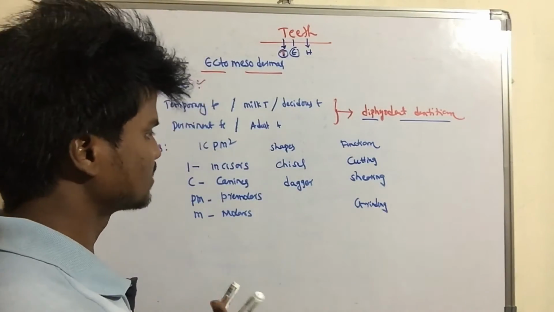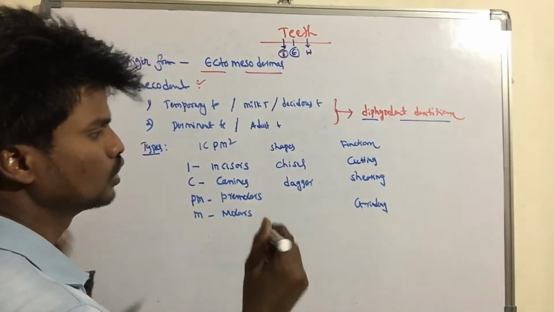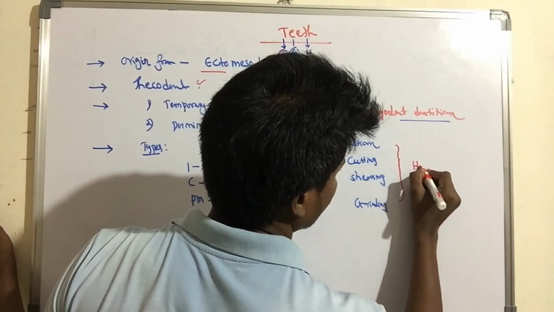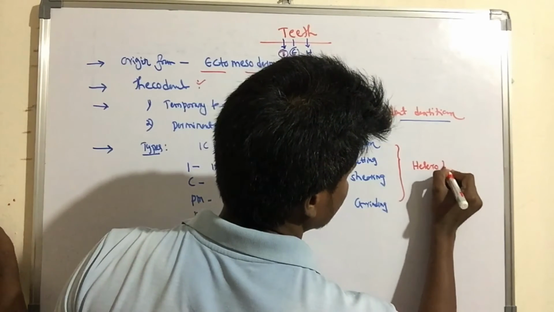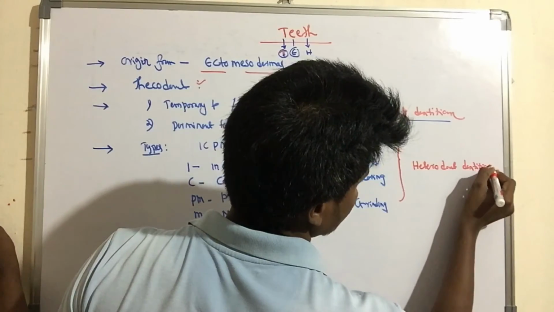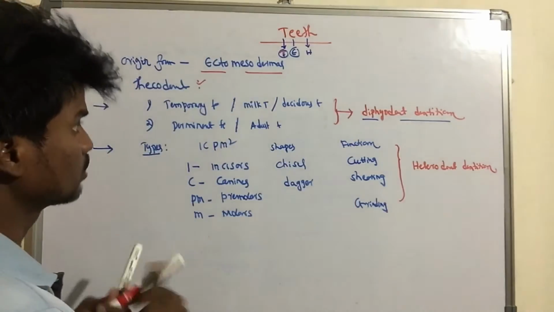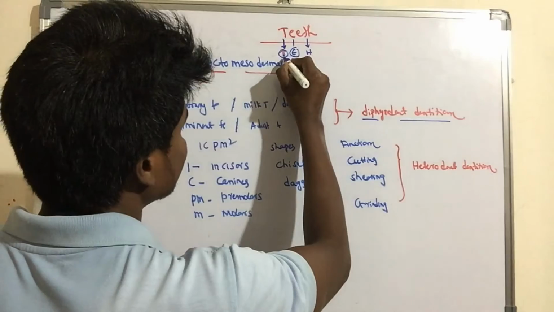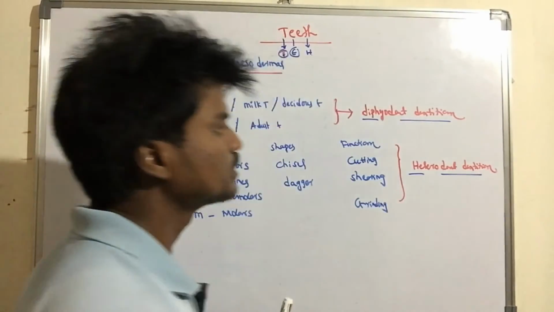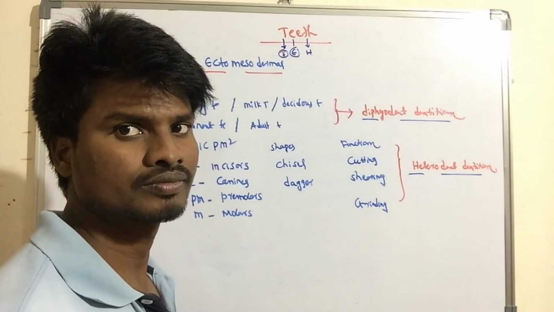This type of arrangement we call heterodont dentition. Is the point clear? Here the H stands for heterodont dentition.